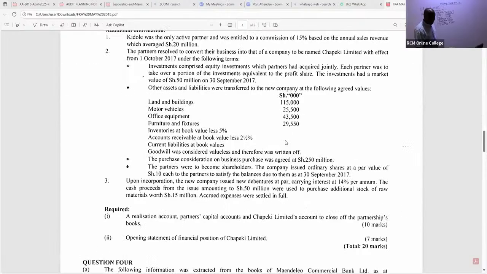So, ladies and gentlemen, we did take some other things. So we have here receivable. Receivable is book value less 2.5%. So for receivable, I will take the book value that we have there, which is 25,400. I multiply this with 97.5%, because 2.5 is being given to us as a discount or something.